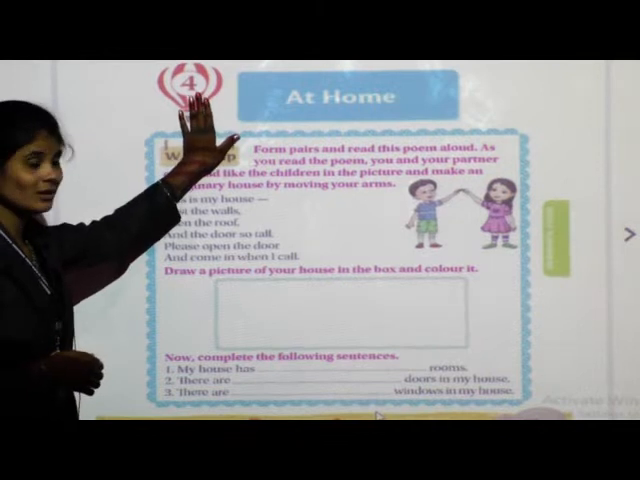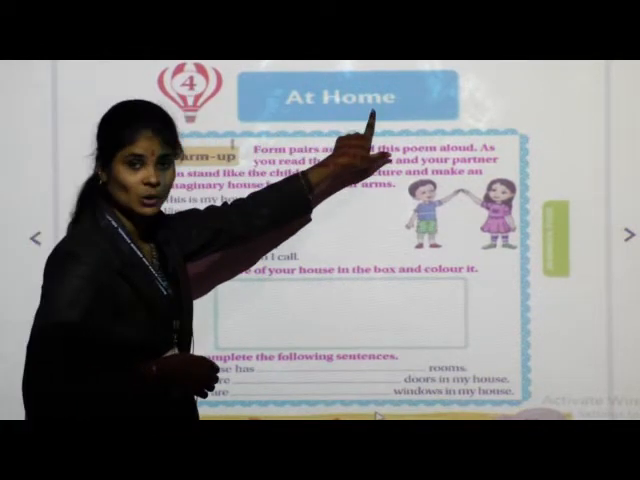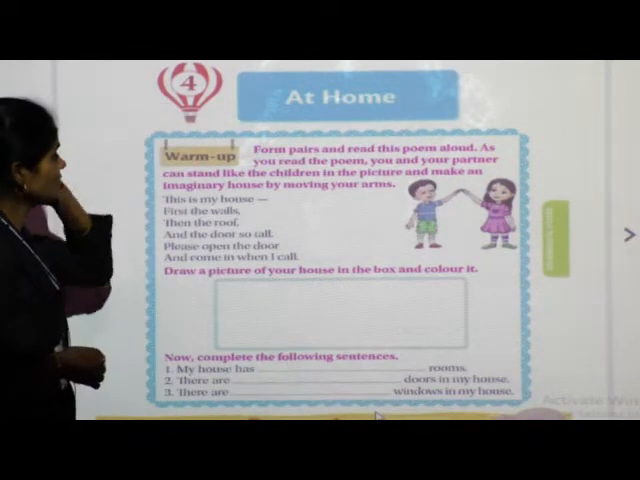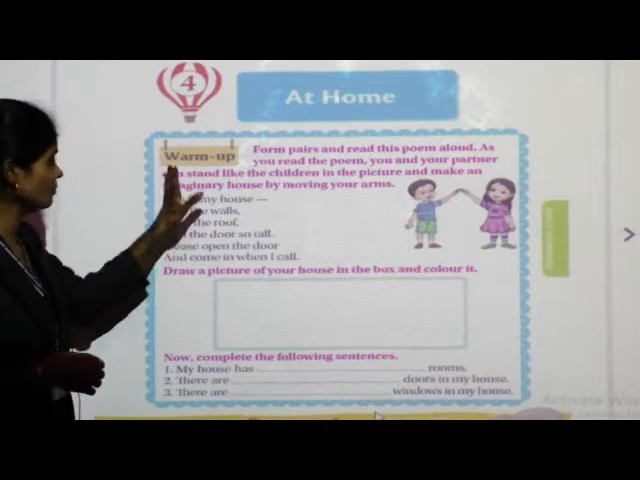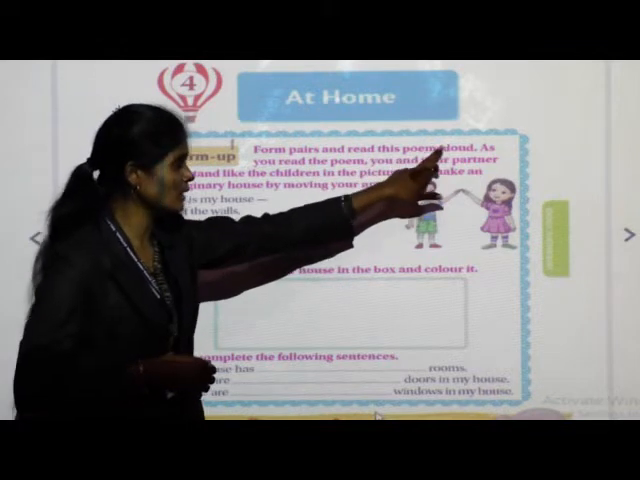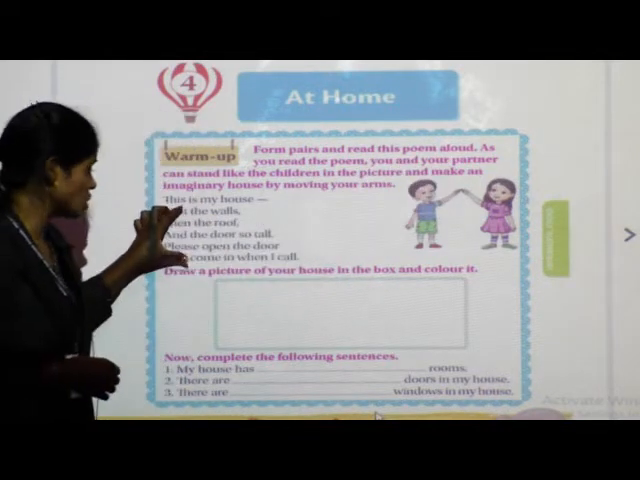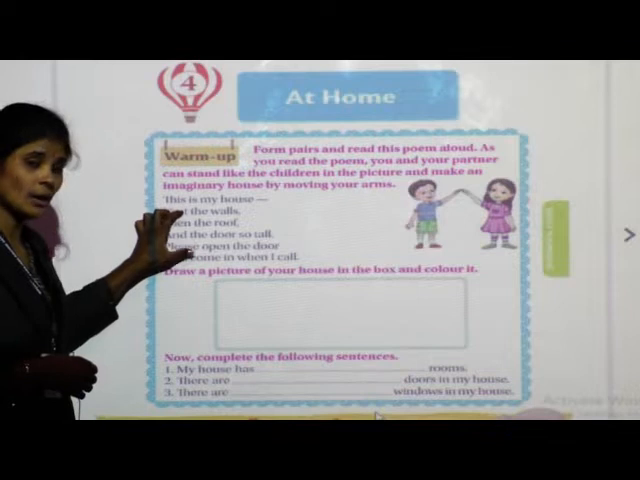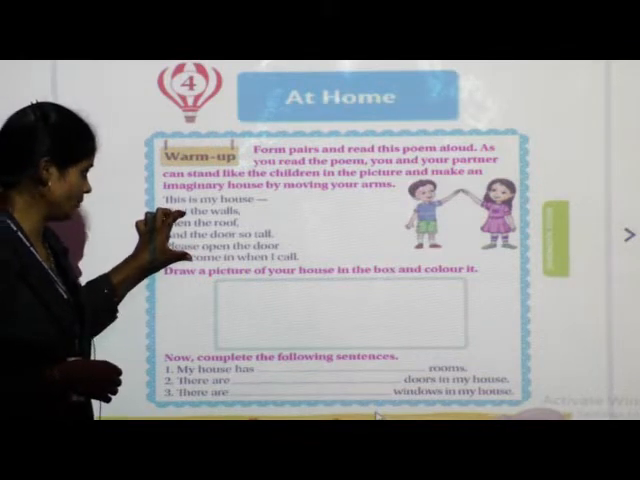Lesson number 4, and the name is At Home. See children, in the warm up session, what is given here? Form pairs and read this poem aloud. Here one short poem is given. You have to read that poem loudly.